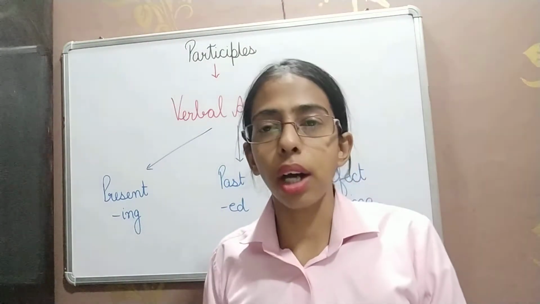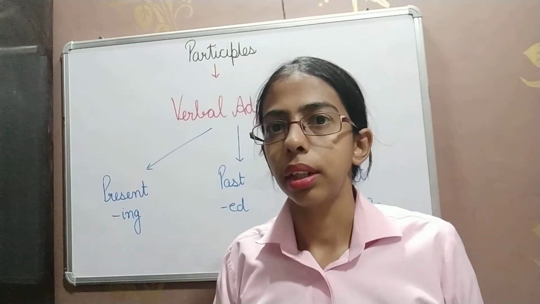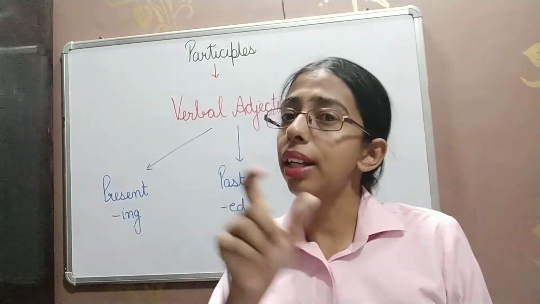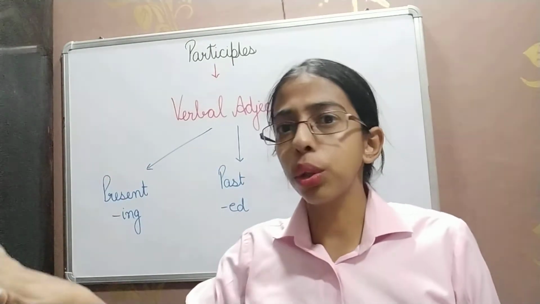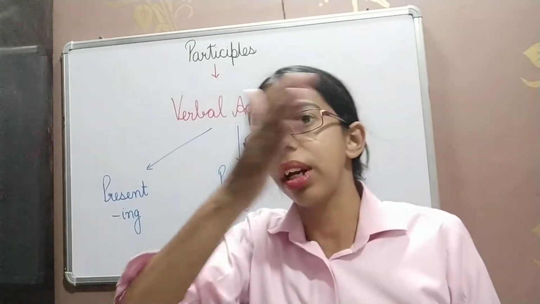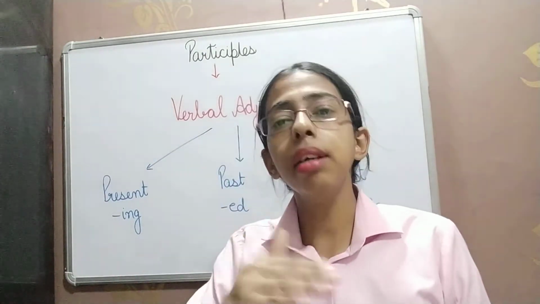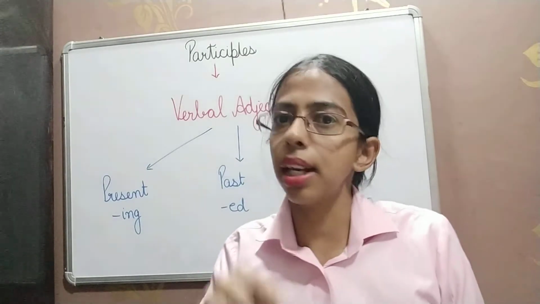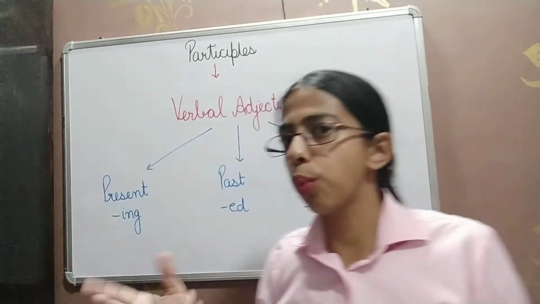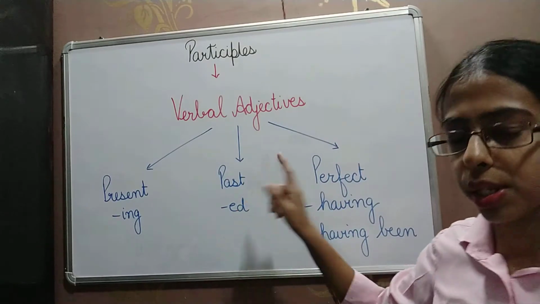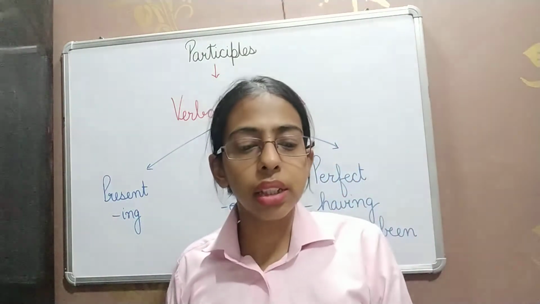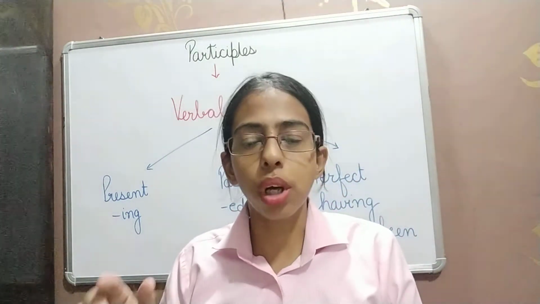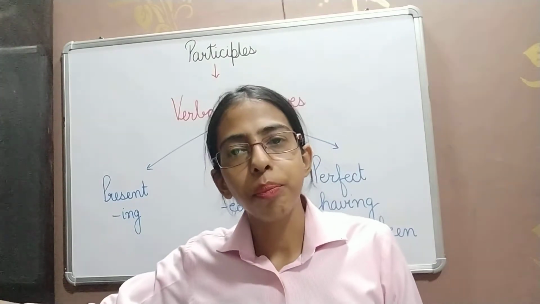The damaged car could not be repaired. Now there are repaired and damaged, but repaired is not qualifying anything, damaged is qualifying car, right? The damaged car. So damaged is the verb which is acting as an adjective. And damaged is what participle? Past participle.